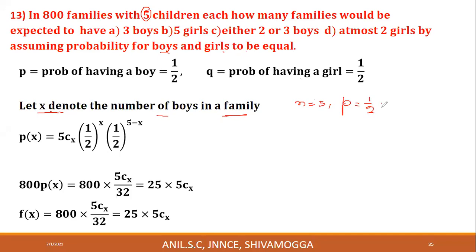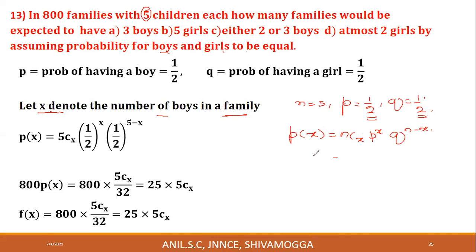P is equal to 1 by 2 and Q is equal to 1 by 2. Probability of having a boy 1 by 2, probability of having a girl 1 by 2. And there are 5 children in each family, therefore n is equal to 5. First we write P of X. P of X is equal to nCX into P power X into Q power n minus X.